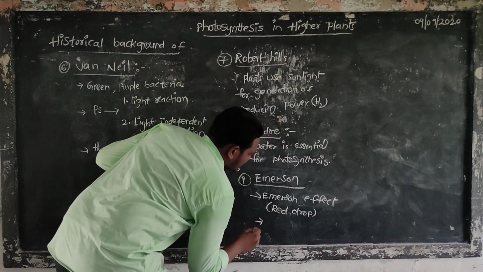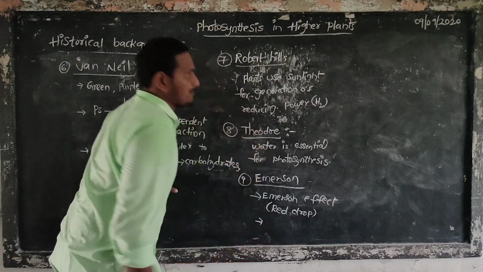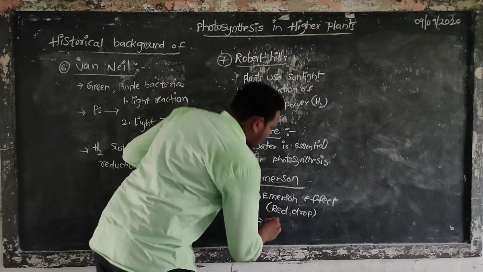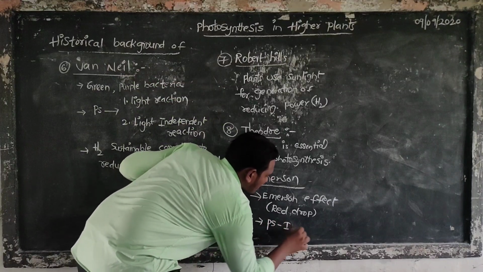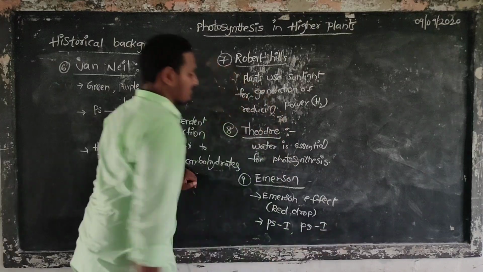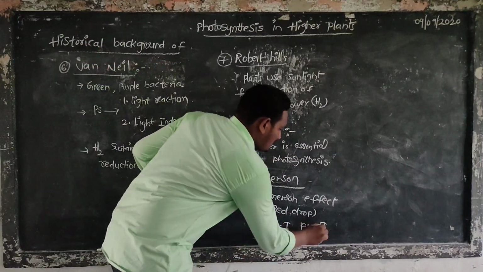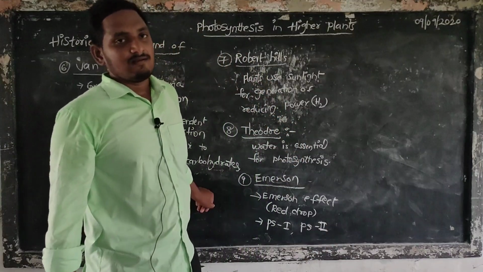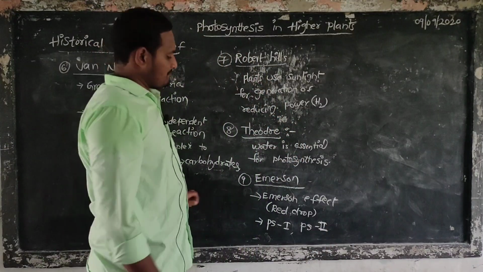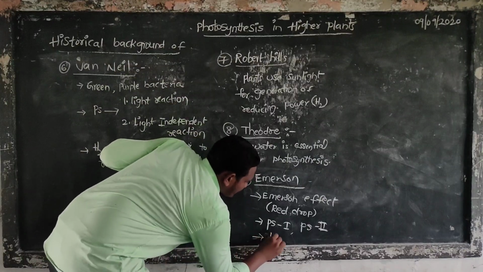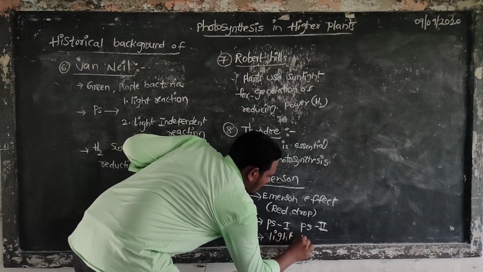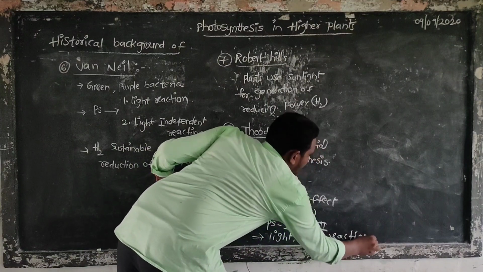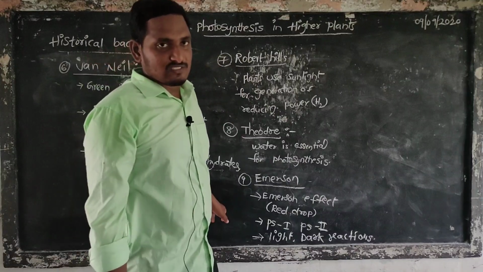He also said that in the plant body, in photosynthesis, two systems work: photosystem 1 and photosystem 2. Both systems work in the process of photosynthesis. And the light reaction and the dark reaction both take place in the process of photosynthesis.